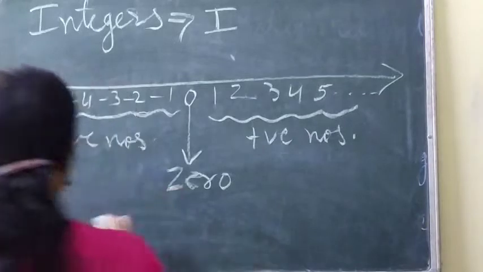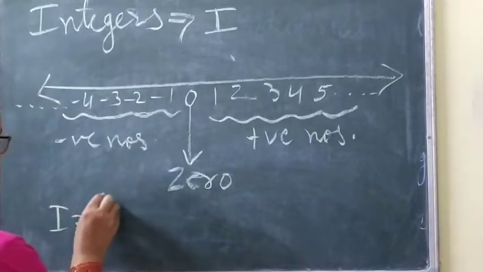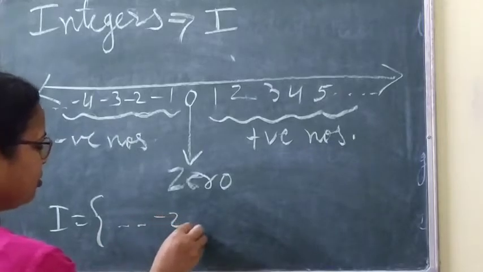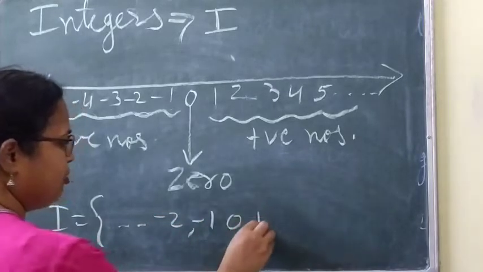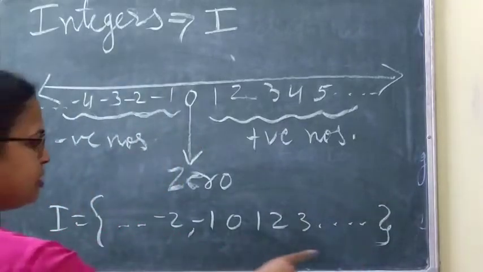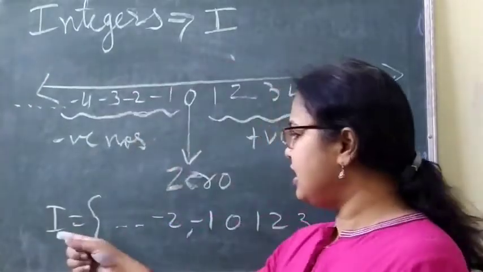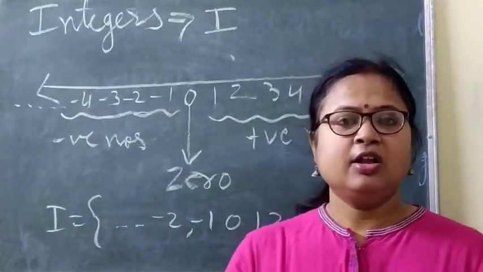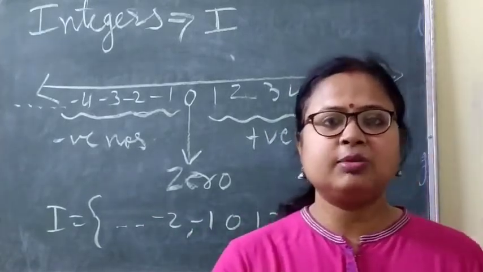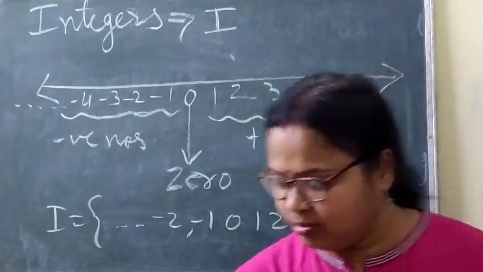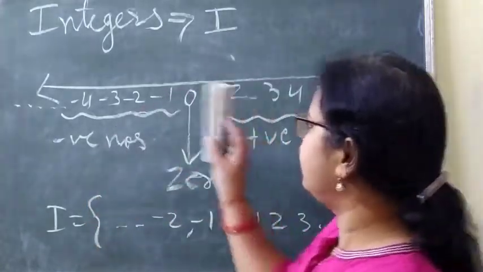So we can write like this: I is equal to ..., -2, -1, 0, 1, 2, 3 and so on. Like this we can write the integers, a set of integers. Okay. Now I am going to discuss the multiplication of integers.